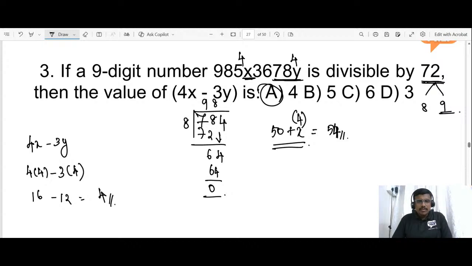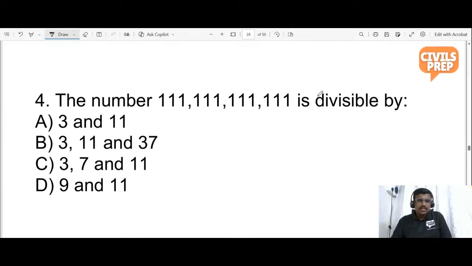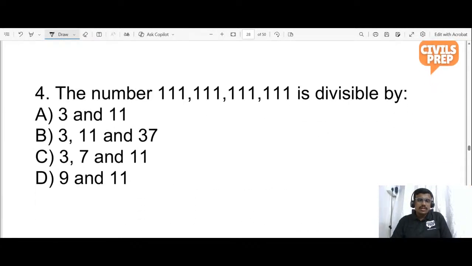Shall we move on to the next problem? Okay, let us move on to the next problem. So the number 111 is divisible by... This is a format which was asked by UPSC in some other form. For your better understanding, I have brought this number.